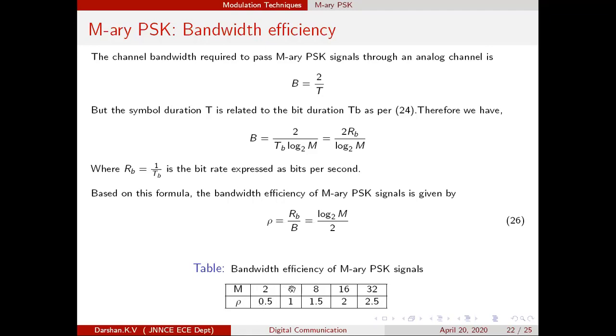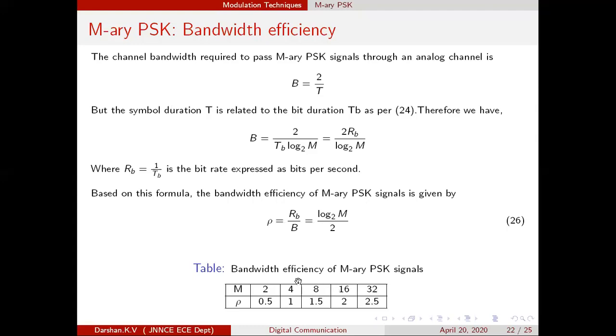Now we will come to 4. What does 1 refer to? 1 bit per second in a 1 hertz channel. What is the channel I am giving now? I am giving you a channel of 1 kilohertz. Therefore, how many bits per second can you transmit? 1000 bits per second. Where? In m equal to 4. So over here you have 500 bits, in the m equal to 4 system you have 1000 bits, in m equal to 8, 1500 bits, m equal to 16, 2000, and m equal to 32, 2500, and so on.